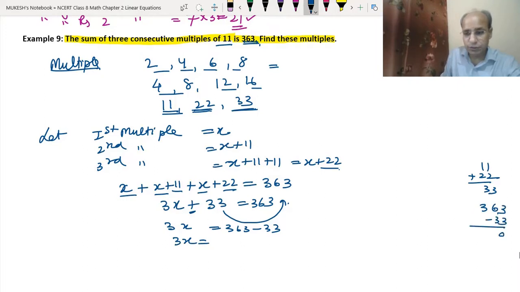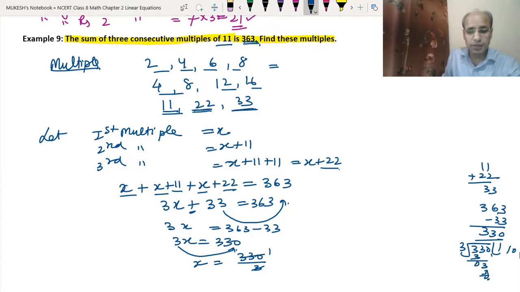3 minus 3 is 0, 6 minus 3 is 3, 3. So we got 330. So we will take 3 to the other side, so it will divide. So 330 upon 3. We divide 330 by 3, we get 110. So x equals 110. Okay, so our first multiple is 110.